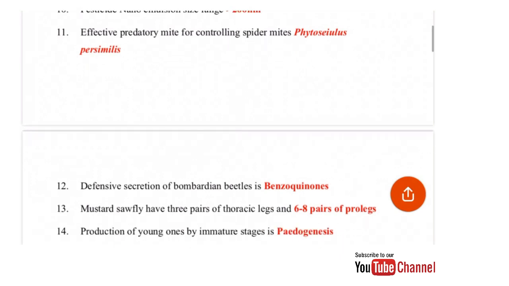Production of young ones by immature stages is known as paedogenesis. In the case of paedogenesis, young ones are hatched from the larval or pupal stages instead of directly from the eggs. In larval paedogenesis, gall midge larvae show paedogenesis, whereas in pupal paedogenesis, Miastor species show pupal paedogenesis.